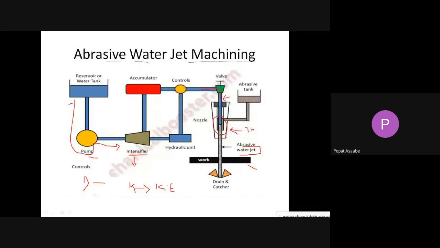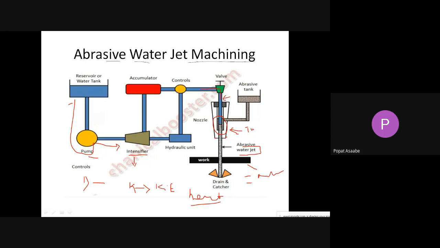Also, in abrasive water jet machining no heat is generated, so there is no question of changing the physical property of your workpiece. Okay, and these are the simple advantages. Once again, I will repeat the advantages. First, we can use abrasive water jet machining to perform machining operations on brittle material also.